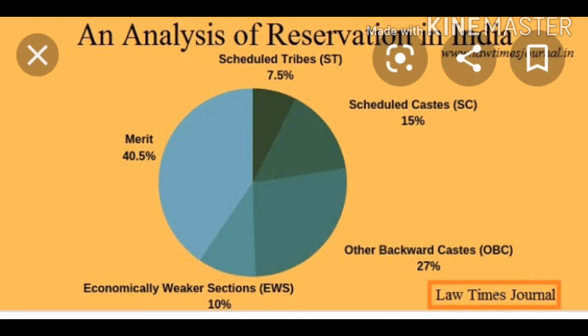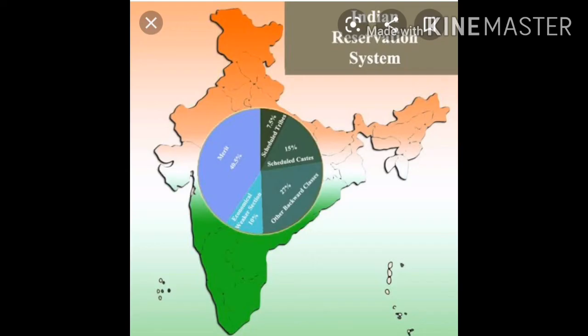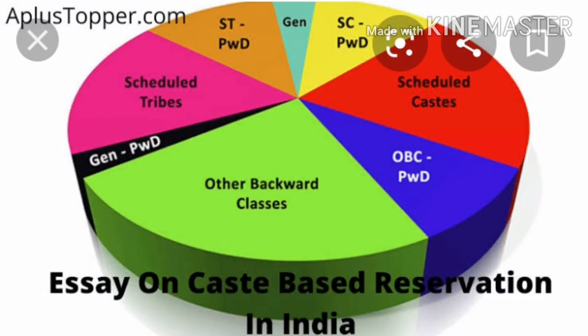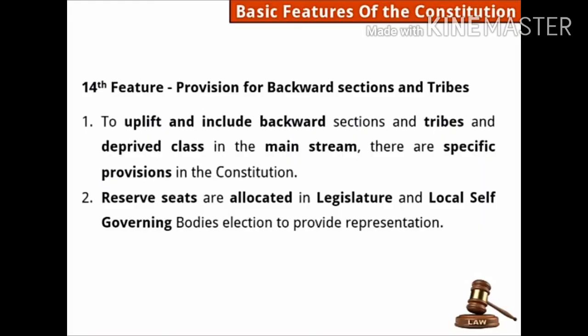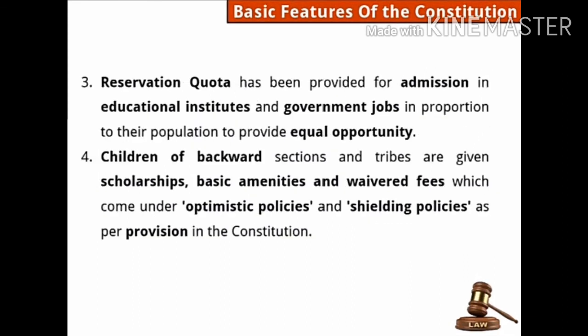So the reserved seats are there in legislature as well in the local self-governing bodies, from where these elected people comes and they provide representation to their people. Which next opportunity is provided to them? So that is reservation quota has been provided for admission in educational institutes. It means schools.